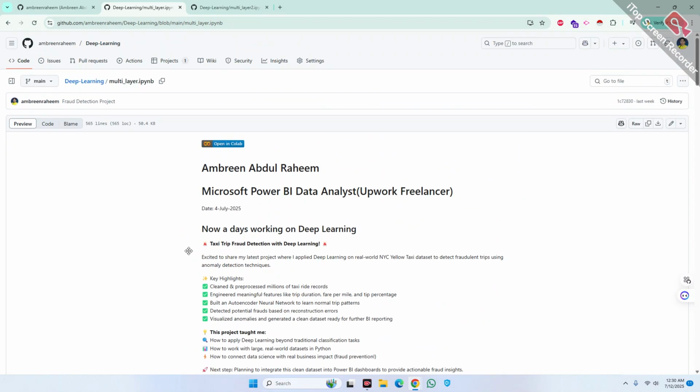For this project, I have used the Yellow Taxi data set from New York City. This data set is publicly available and has countless millions of trip records. For now, I have worked with the January 2025 data only. In future, I plan to extend this project by adding more months to make fraud detection even more powerful and comprehensive.